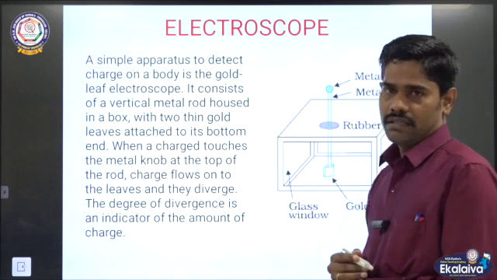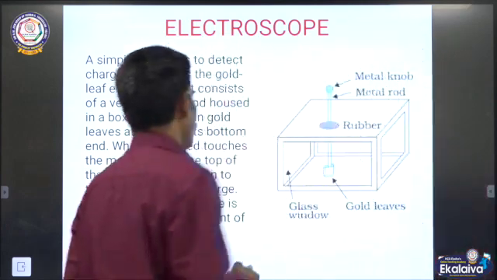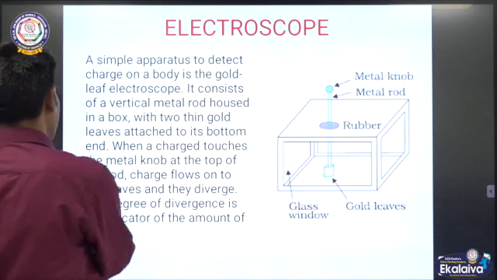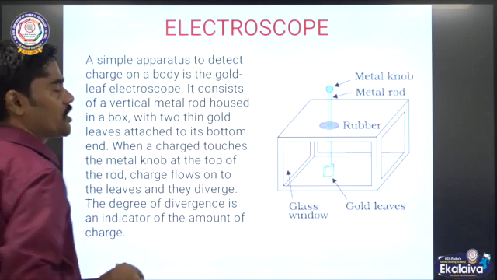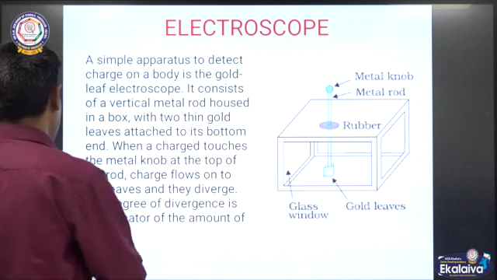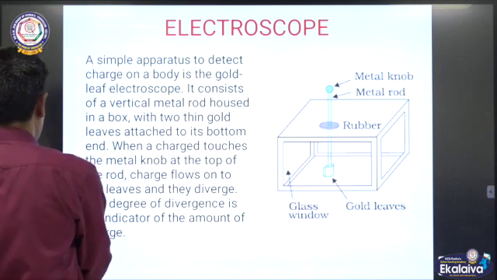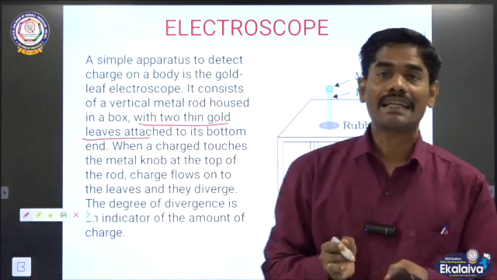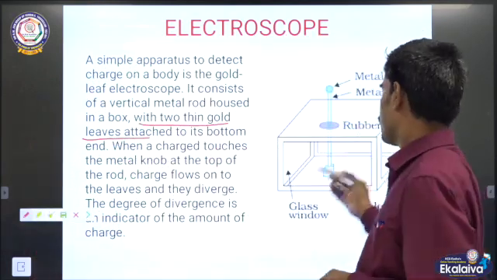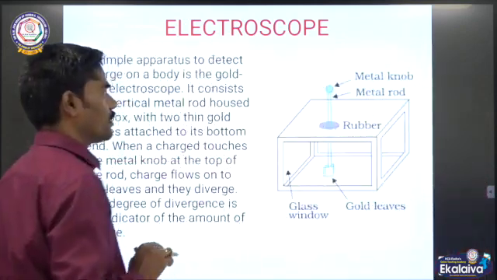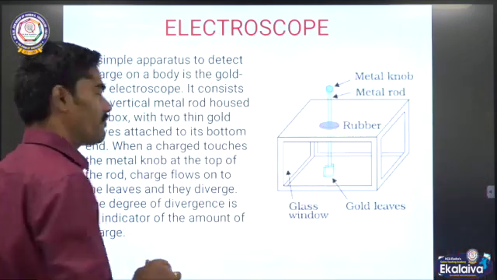This is one of the methods, the experiment called the electroscope. This experiment, named the gold leaf experiment, is used to identify how there is repulsion among like charges. Here there is a negatively charged rod on the top of the gold leaf electroscope.